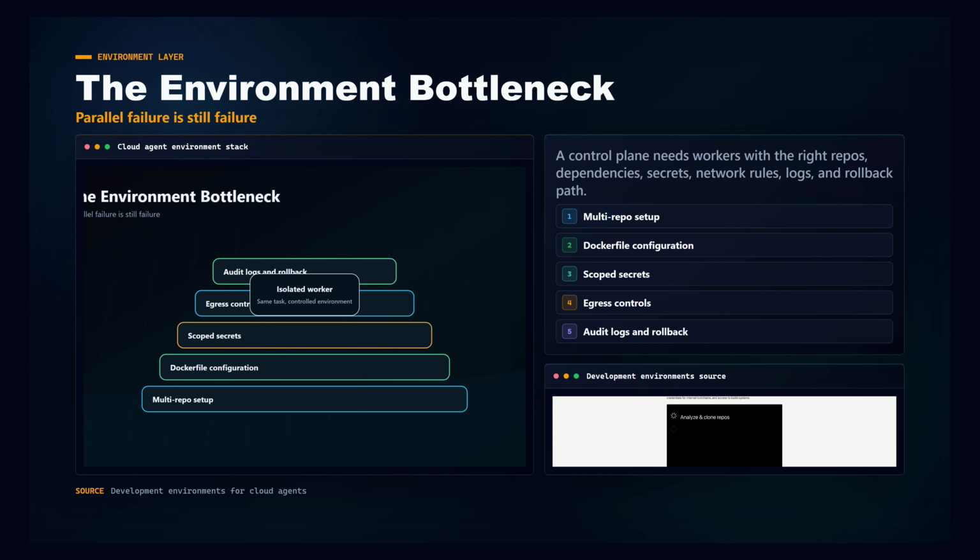The next bottleneck is environment fidelity. If an agent cannot access the right repo, dependencies, test data, secrets, build steps, or network rules, parallel execution just creates parallel failure. That is why Cursor 3.4 matters to the 3.3 story, even though it shipped later. Its development environment features add multi-repo configuration, Docker file-based setup, scoped secrets, egress controls, version history, rollback, and audit logs. A control plane needs workers that can actually run the job.